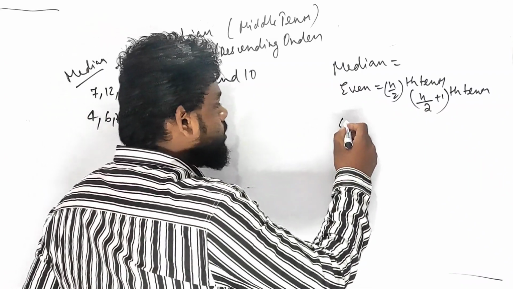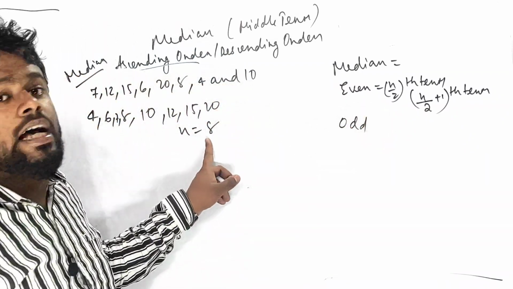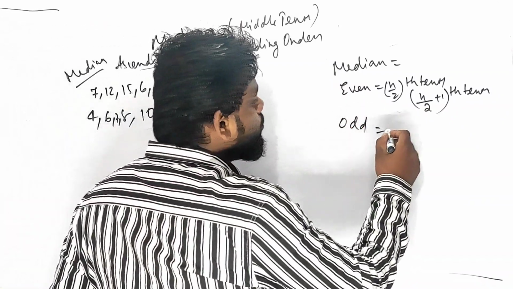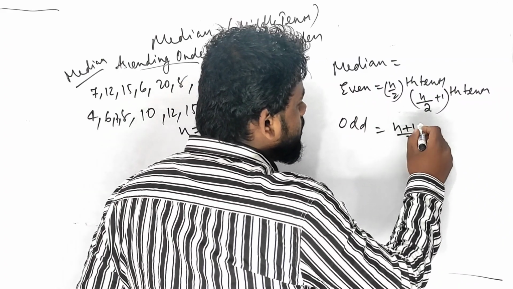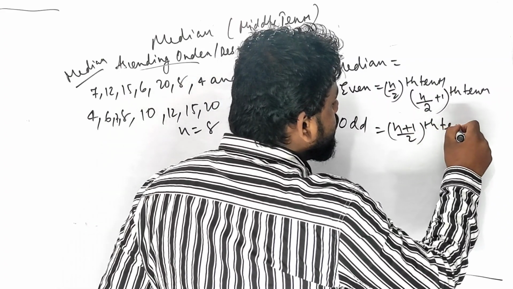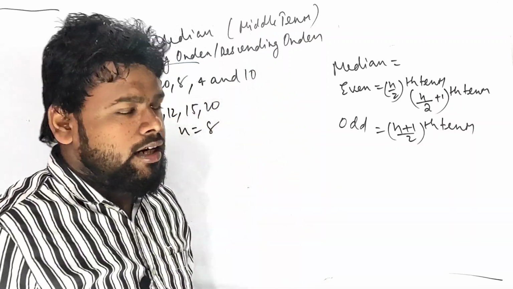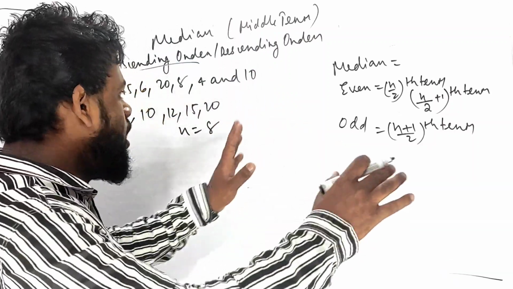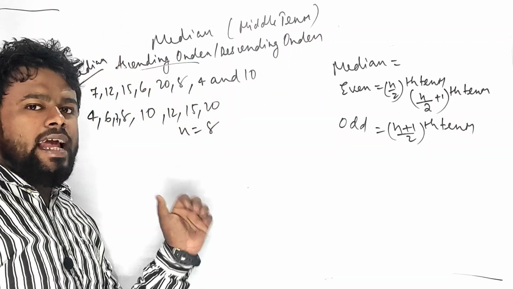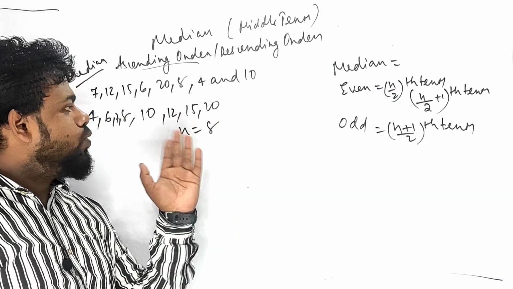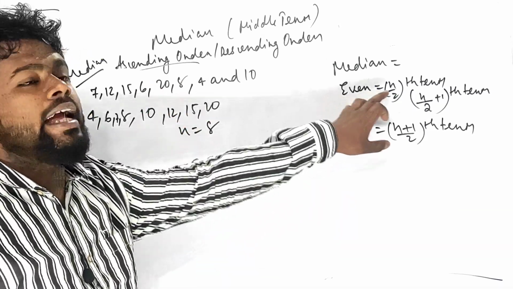If it is odd, suppose 7 instead of 8, what do you have to do? Here you have to take the n plus 1 by 2th term. These are the things you have to memorize, you have to learn, you have to practice randomly. Let us understand what is given. N is 8, my dear children. So 8 is an even number.